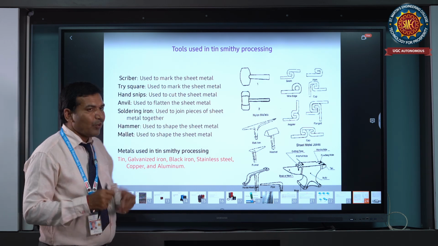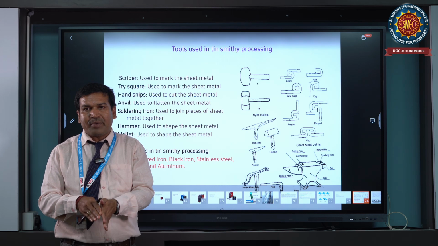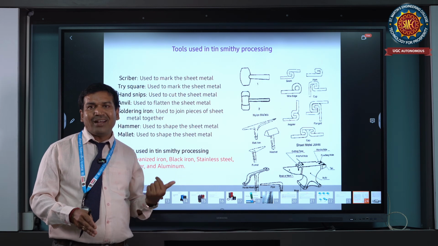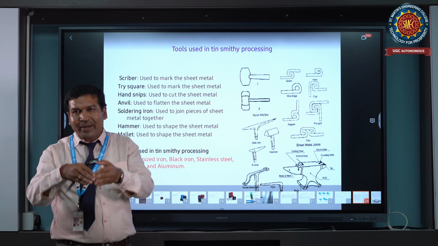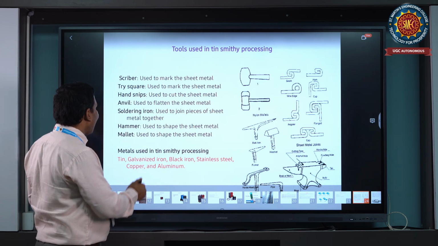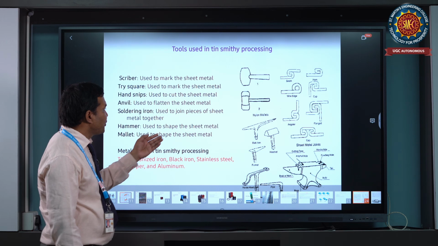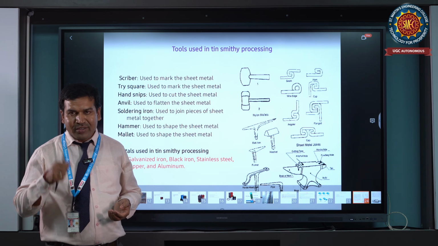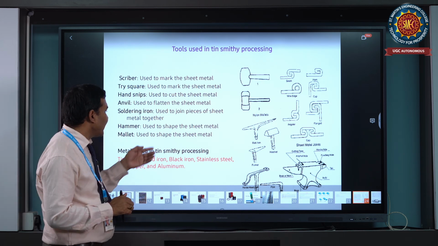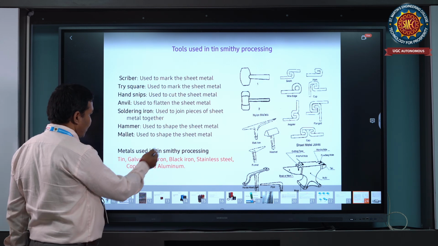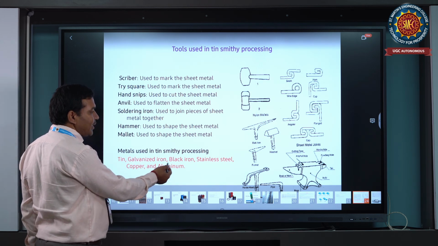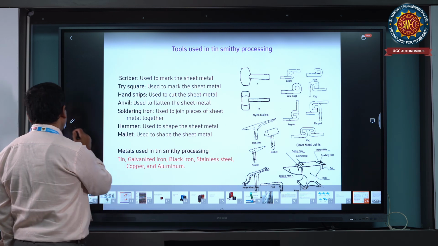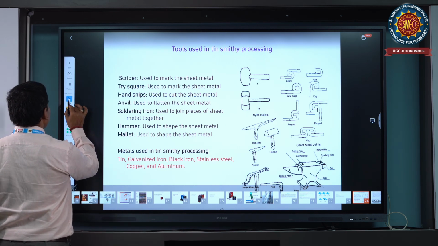And the soldering iron. Soldering means joining two edges, as in the welding process, but at low temperature, using lead material, and joining corners without leakage. Hammering is used to shape the sheet metal. Next, the mallet. A mallet is a light duty striking tool, and you can use it on sheet metal. These are the materials: tin, galvanized iron, black iron, stainless steel, copper, and aluminum.